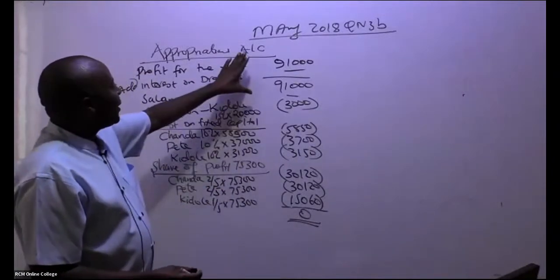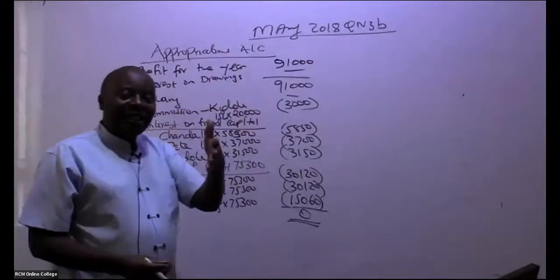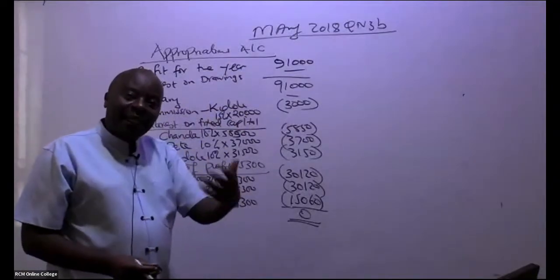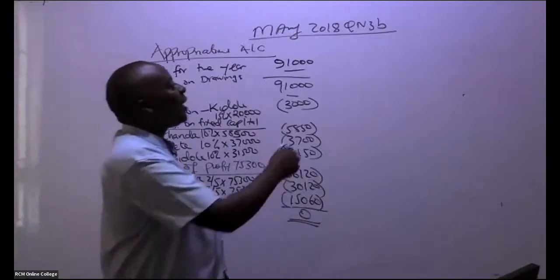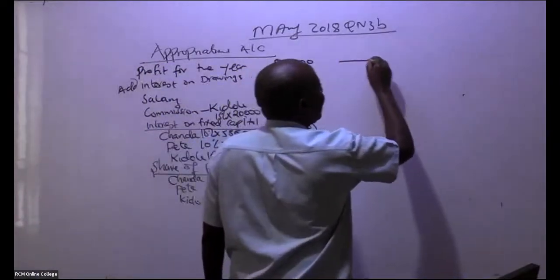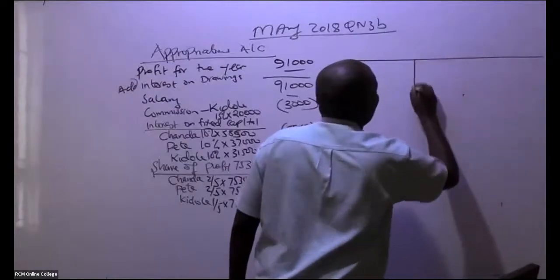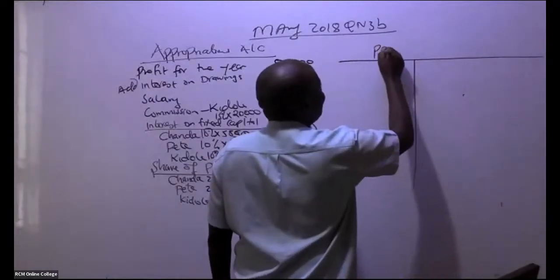Now, once I have this appropriations account, this is something I normally see happening at the end of every year because I run a partnership. So in this case, you go ahead and give us a partners account.